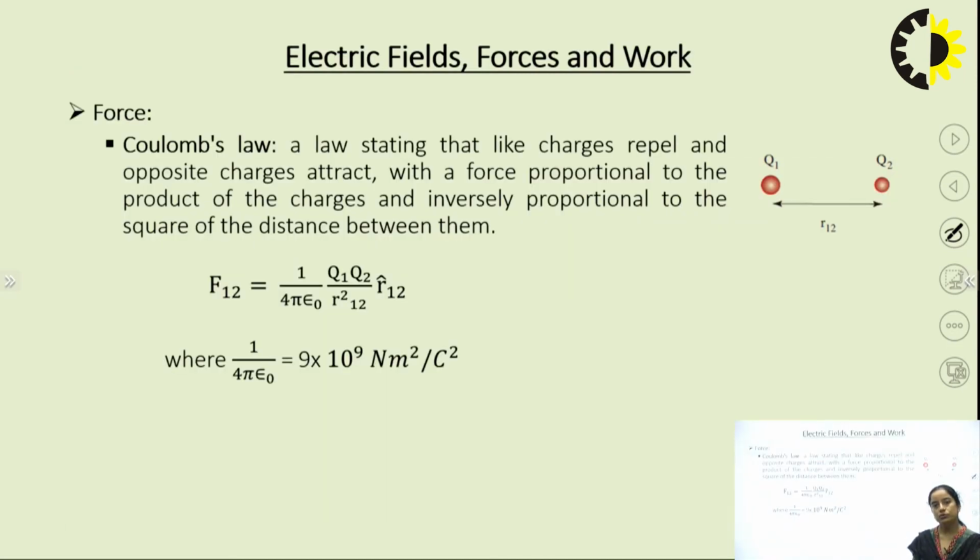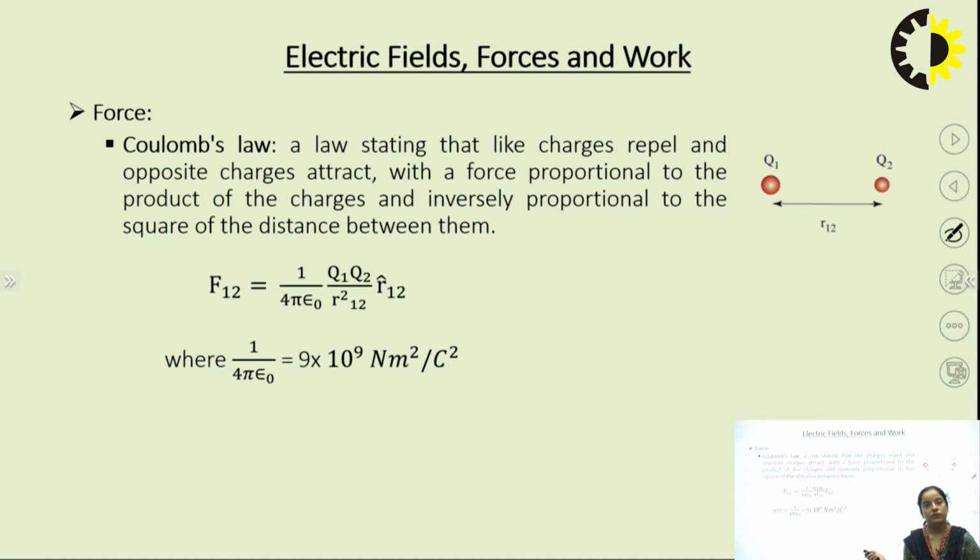So now we will go through the basic formula. Suppose two charges are there, Q1 and Q2, separated by a distance R12. Like charges will repel, and opposite charges will attract. This is Coulomb's law. So there will be the force, the electromagnetic force.